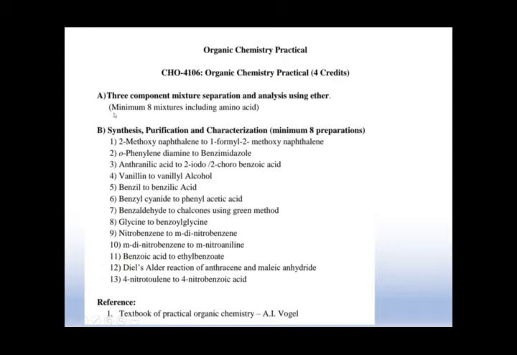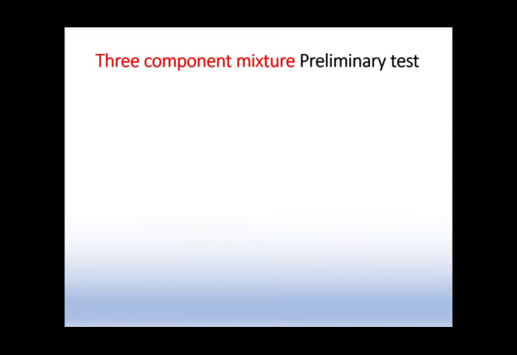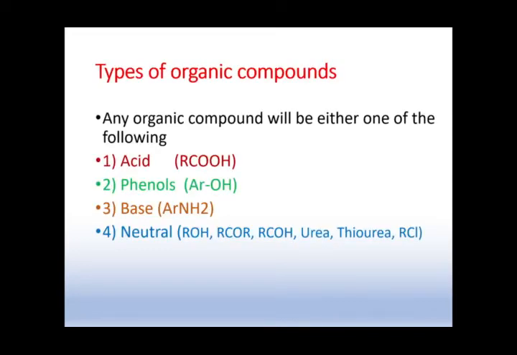So we need to do minimum 8 mixtures including amino acids. So friends, today I have prepared the slides for ternary mixture separation. As you know, the types of organic compound matter for the separation. If you consider any organic compound, it will be one of the following. That means if I have a white powder that is an organic compound, it may be an acid, phenol, base, or neutral.